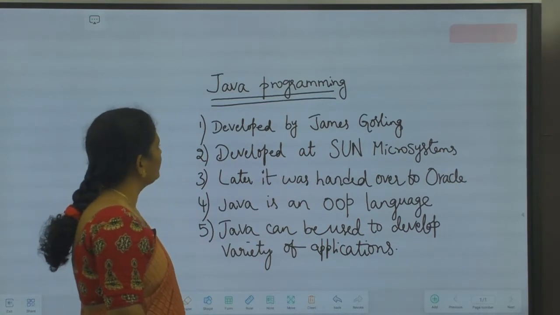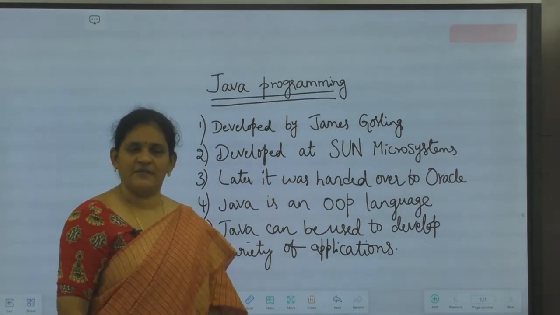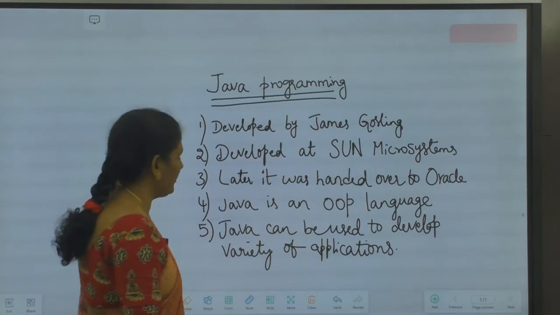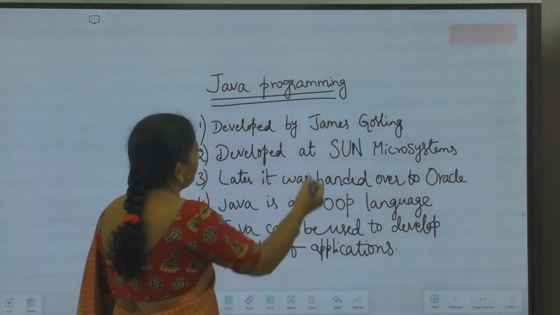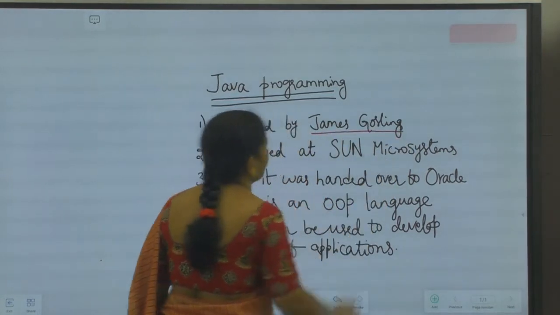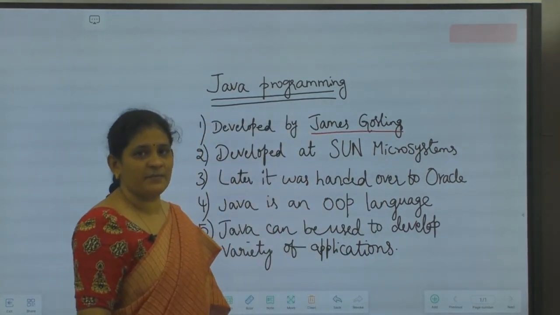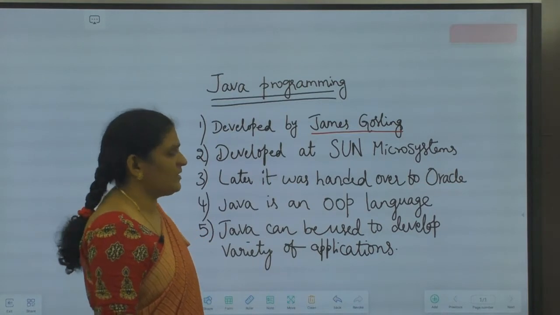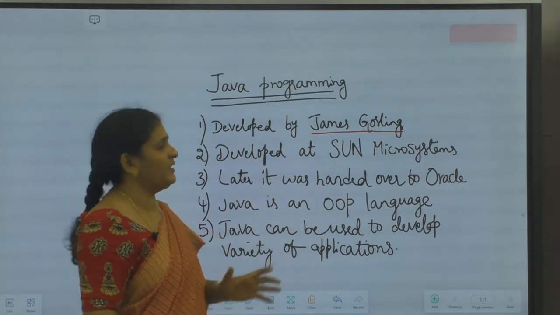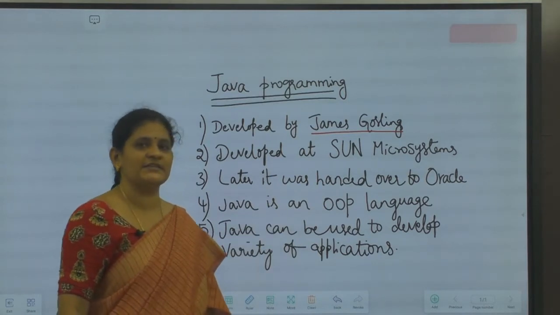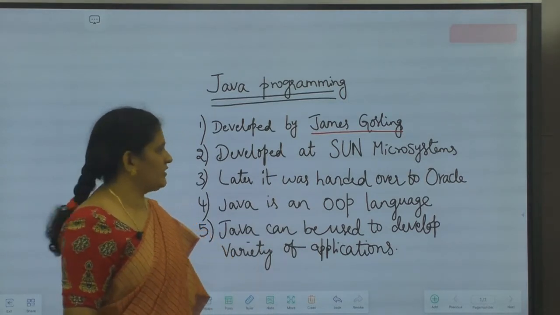The points are: who developed Java? Java is a programming language, as we know. Who developed Java? Java was developed by James Gosling. It's not a person actually, it's a group of people who developed it. The main head of that group is James Gosling. So we usually say that Java has been developed by James Gosling.